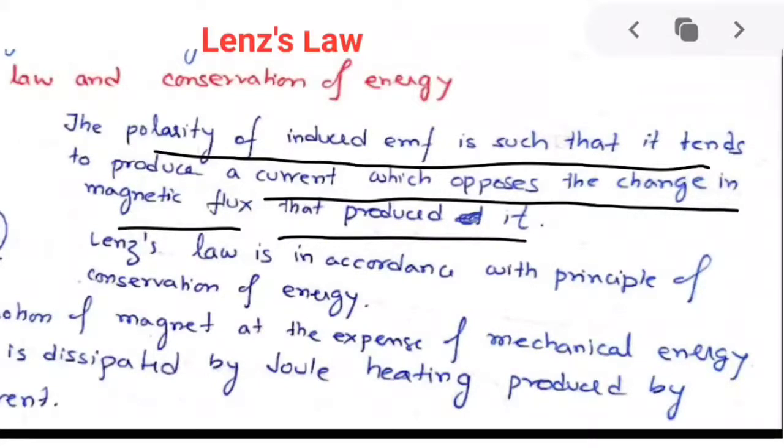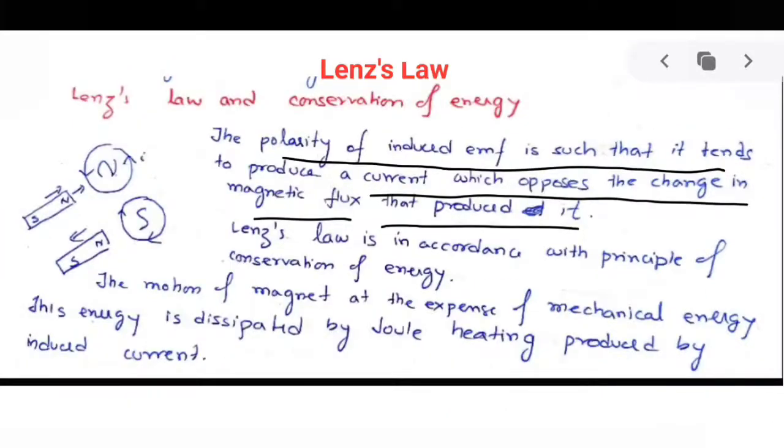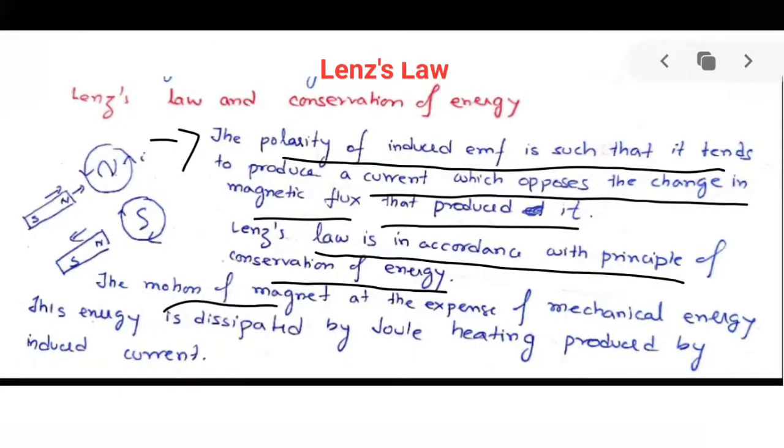This is the statement of Lenz's law. Lenz's law is in accordance with the principle of conservation of energy. When the magnet is moved towards the coil, the coil will acquire a north polarity. When the magnet is moved away, the coil will acquire a south polarity, and based on this polarity you will have the corresponding direction of current.